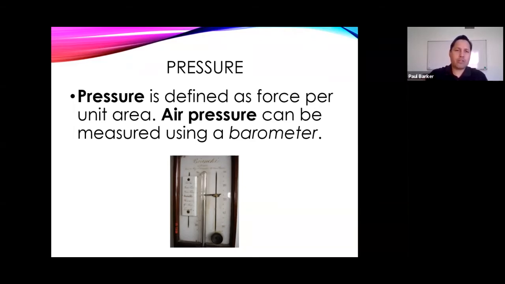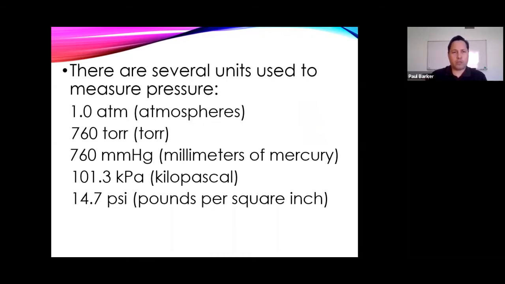Now, units for measuring pressure, there's quite a few units for measuring pressure. The most common one for science is atmospheres, symbol for it is ATM. There's also torrs, mmHg, which stands for millimeters of mercury, kPa, which is kilopascals, or psi, which is pounds per square inch.